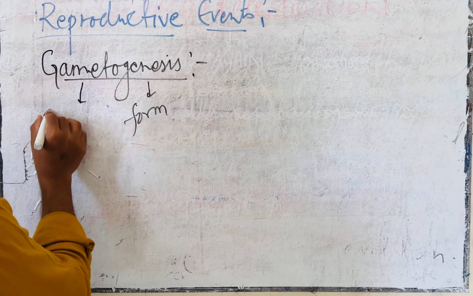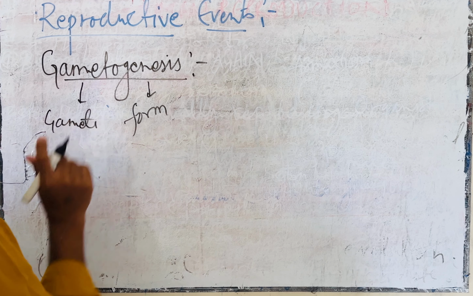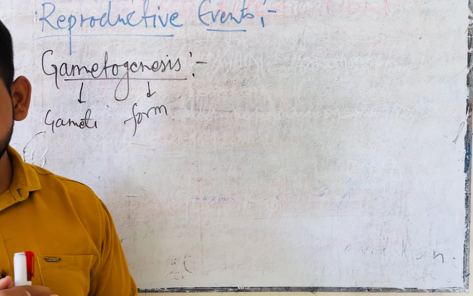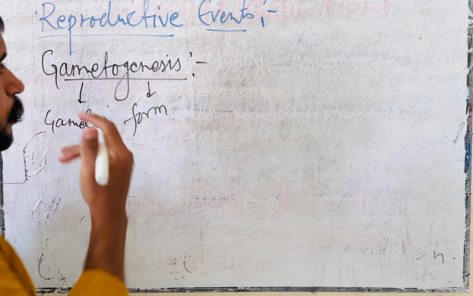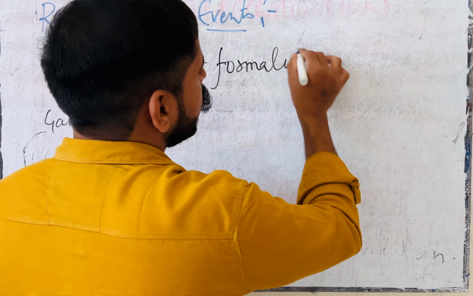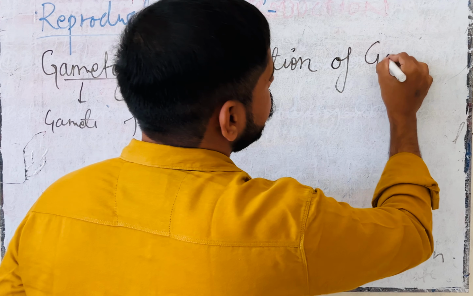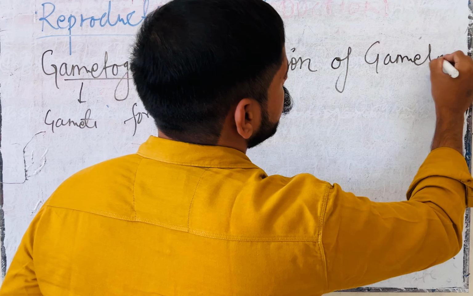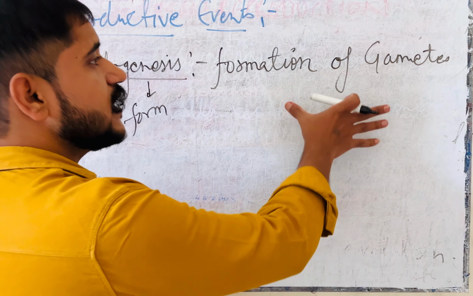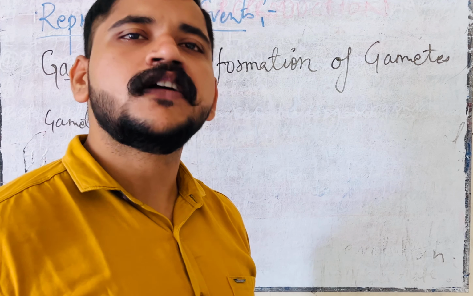Form what? We form a gamete. Gamete formation is known as gametogenesis. In simple words, formation of gametes is known as gametogenesis. It occurs in male and female.